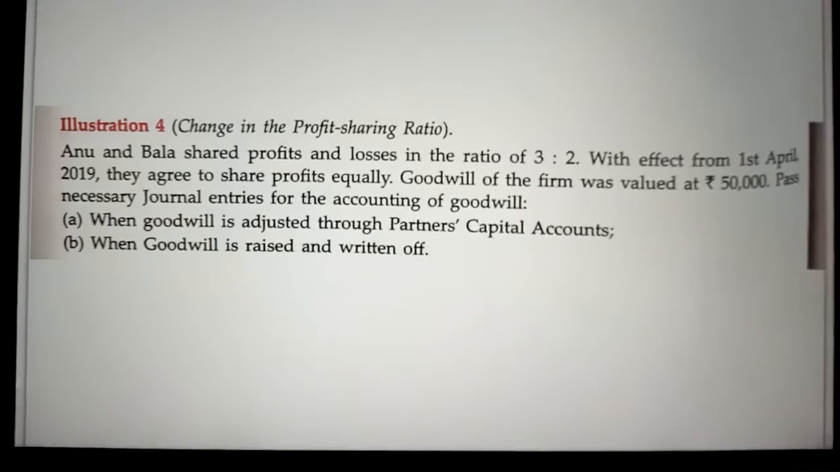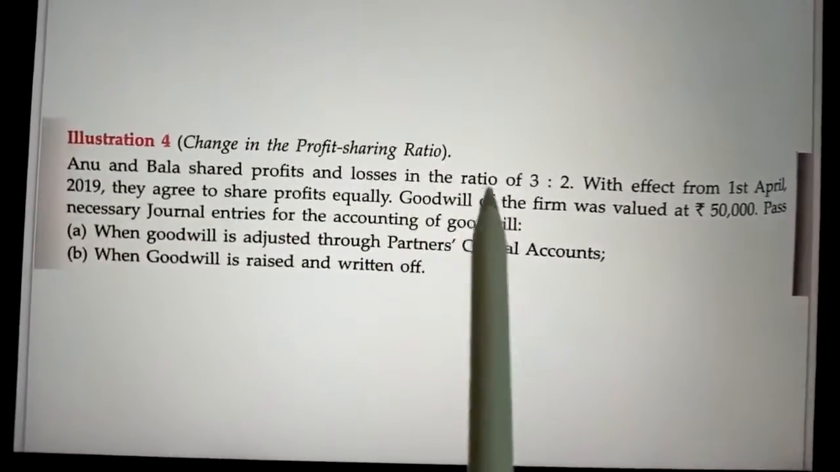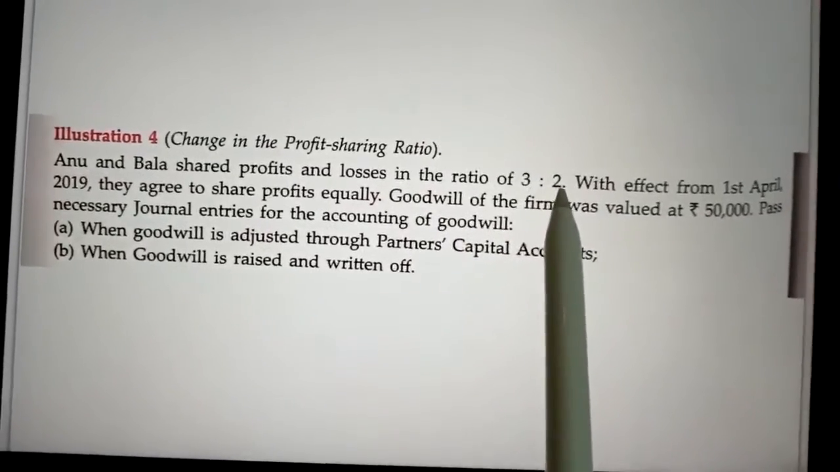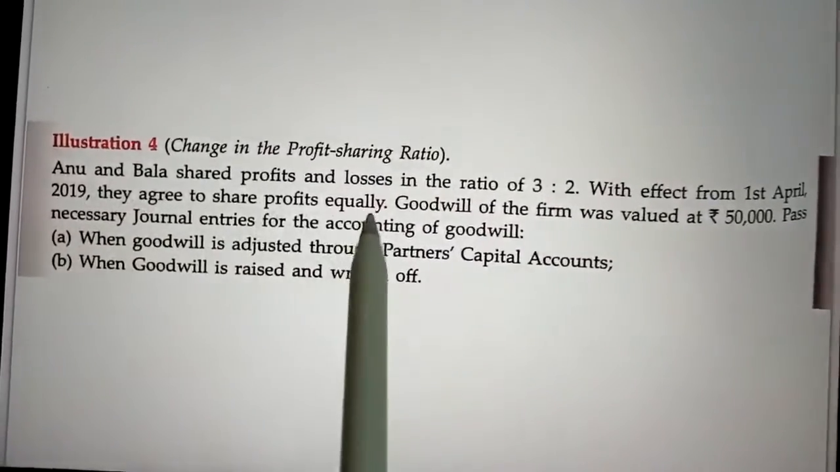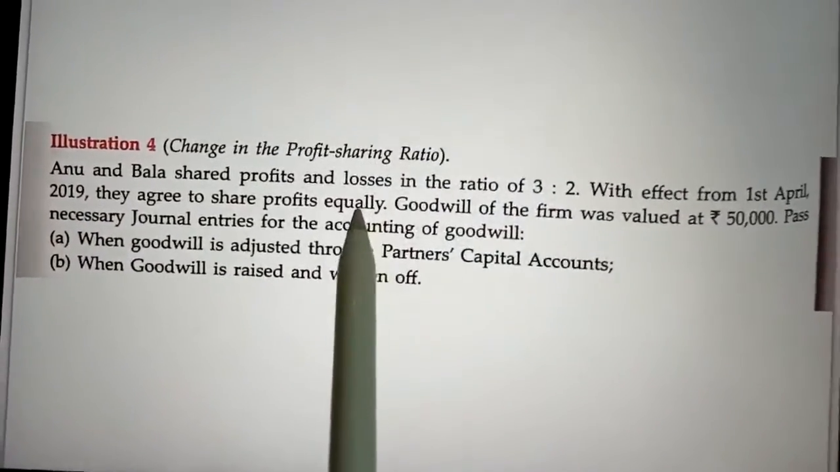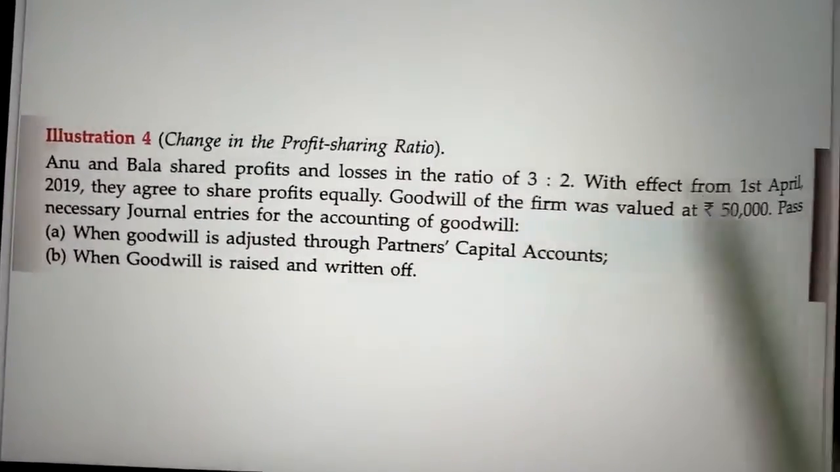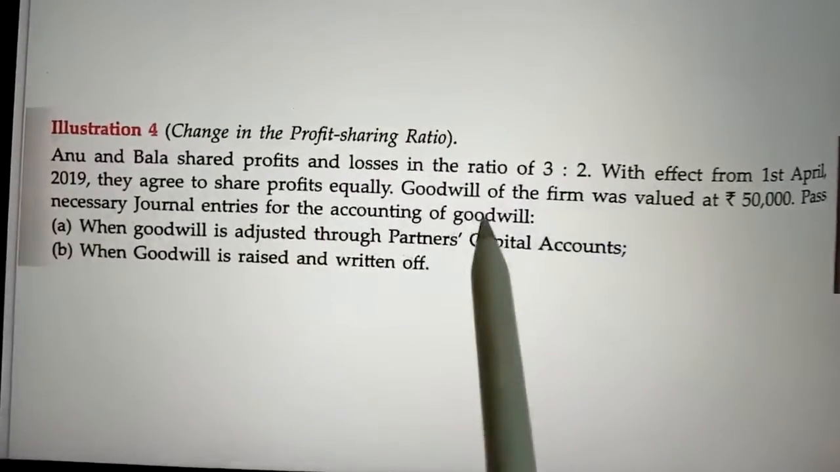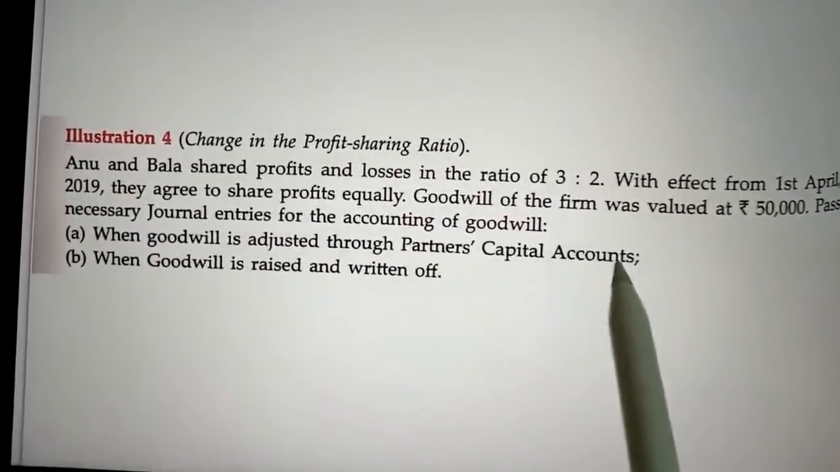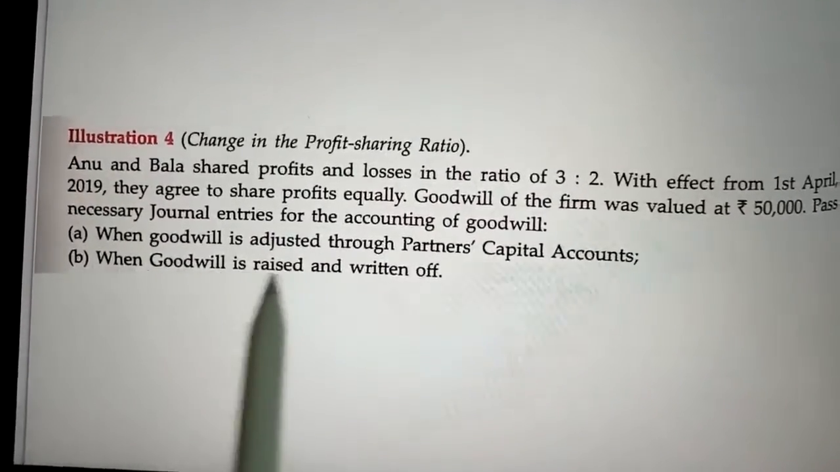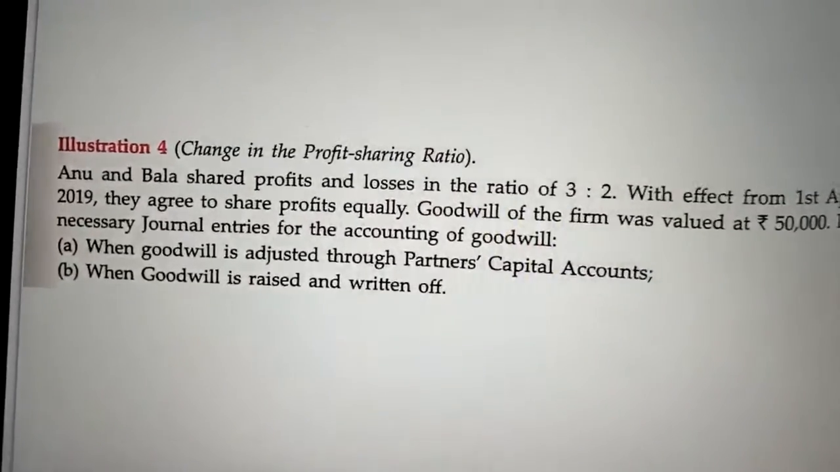In this numerical, Anu and Bala shared profits and losses in the ratio of 3:2. This is their old ratio. With effect from 1st April 2019, they agreed to share profits equally. So their new ratio is 1:1. Goodwill of the firm was valued at rupees 50,000. Pass necessary journal entries for the accounting of goodwill. First case, when goodwill is adjusted through partners' capital accounts, and second case, when goodwill is raised and written off. So we will first find out the sacrificing ratio and gaining ratio.